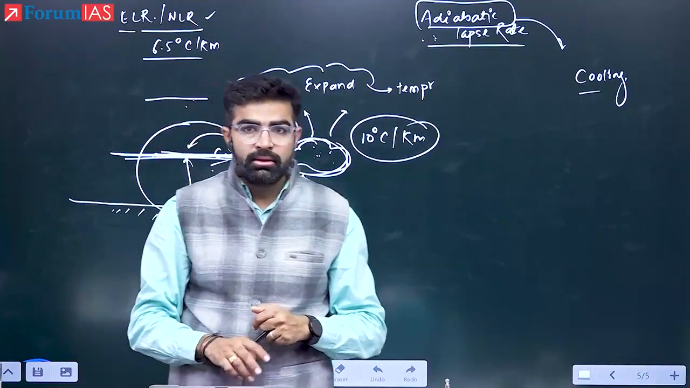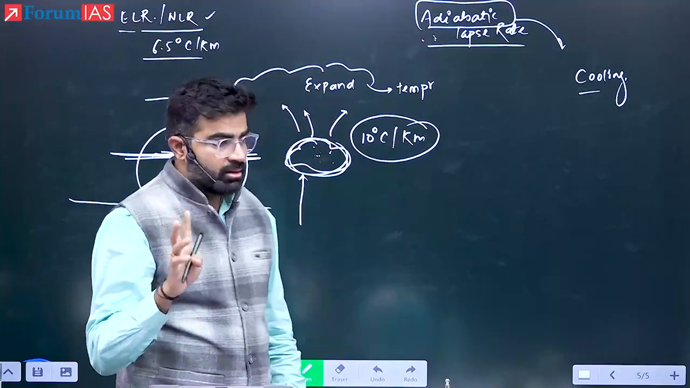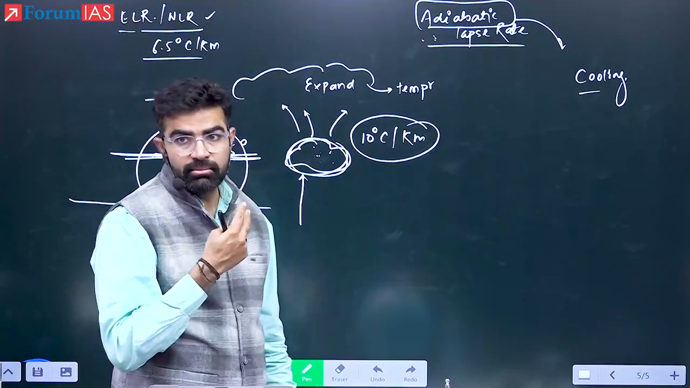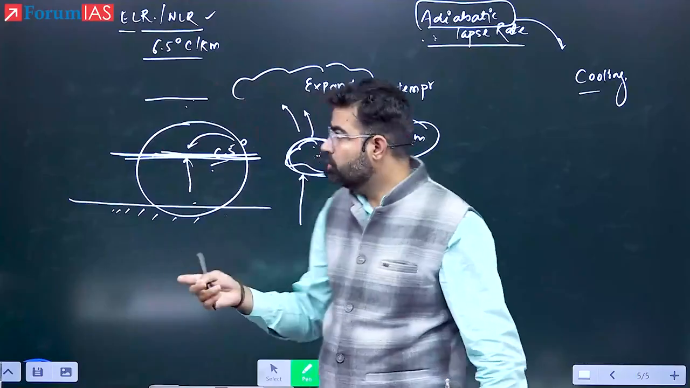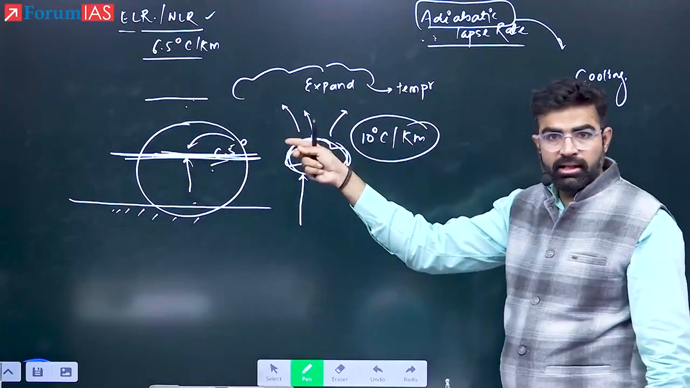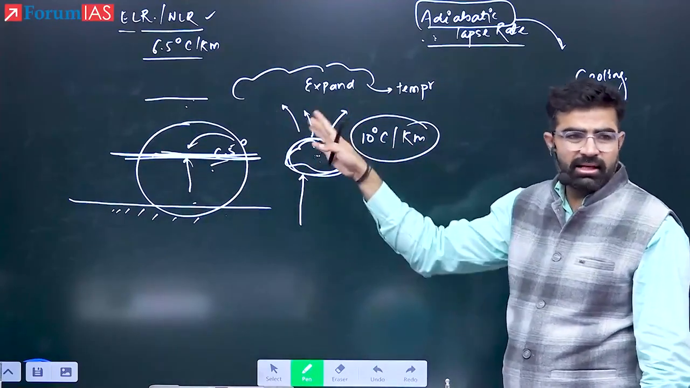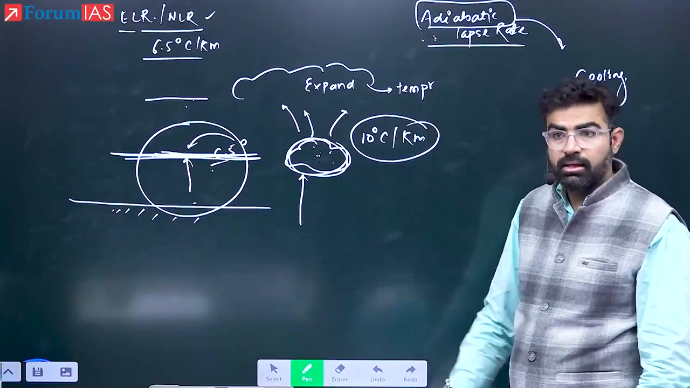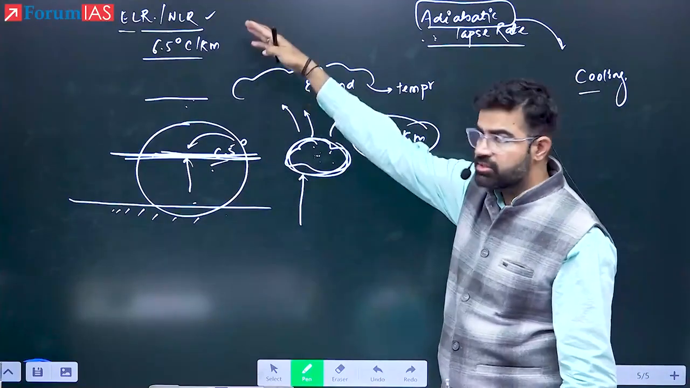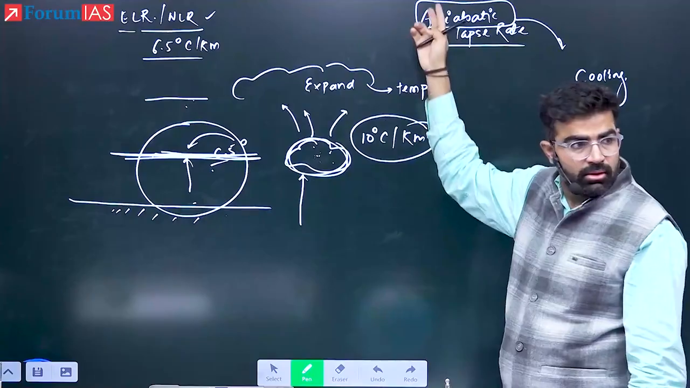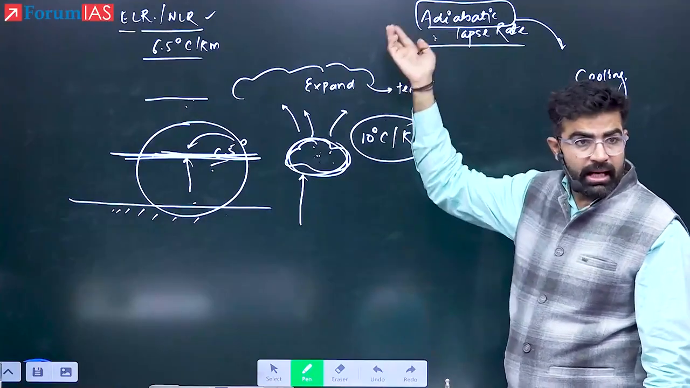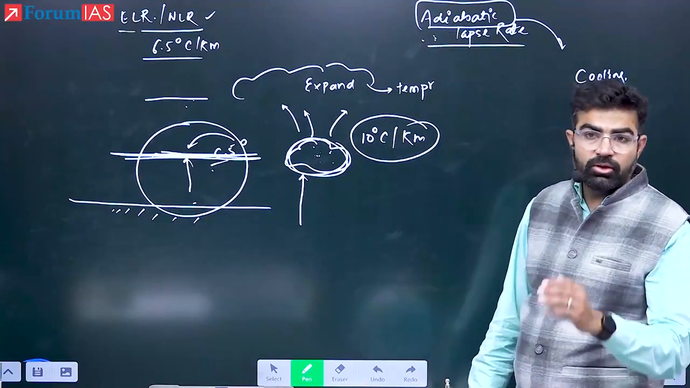Got it? So never ever be confused with these two lapse rates. Many of the students I have seen, they do not know whether they are the same or different. They consider them more or less the same, that it is just the atmosphere getting cooler. Yes, they two are very different. One is about static atmosphere. Second is about the air when it is going up and coming down. What is happening to its temperature?